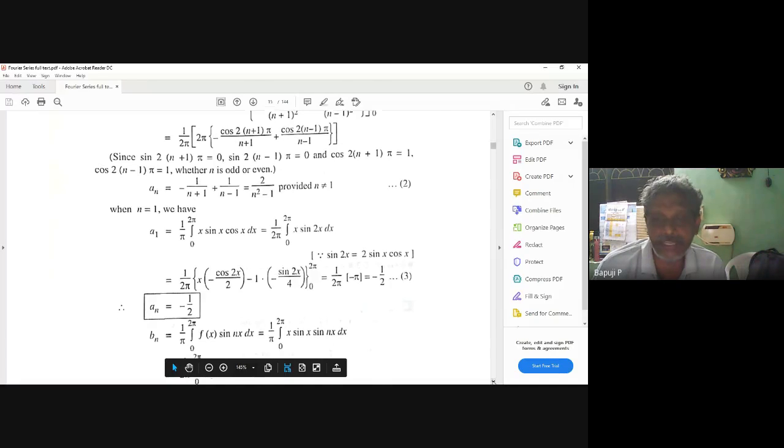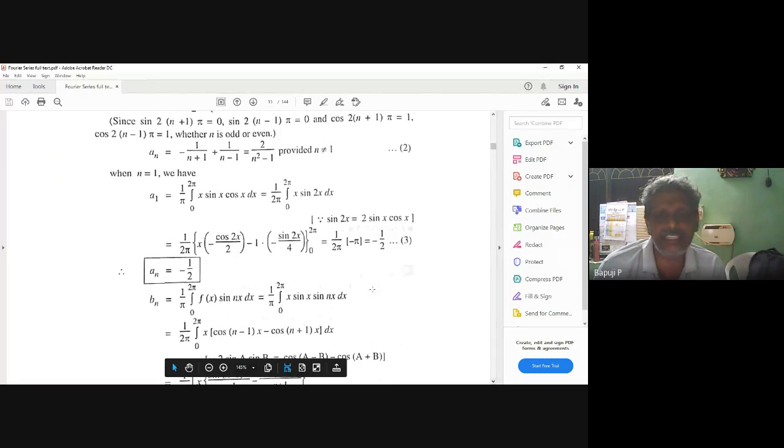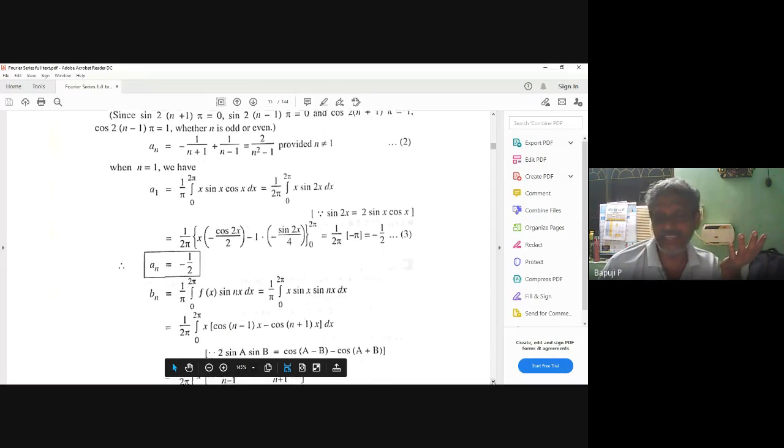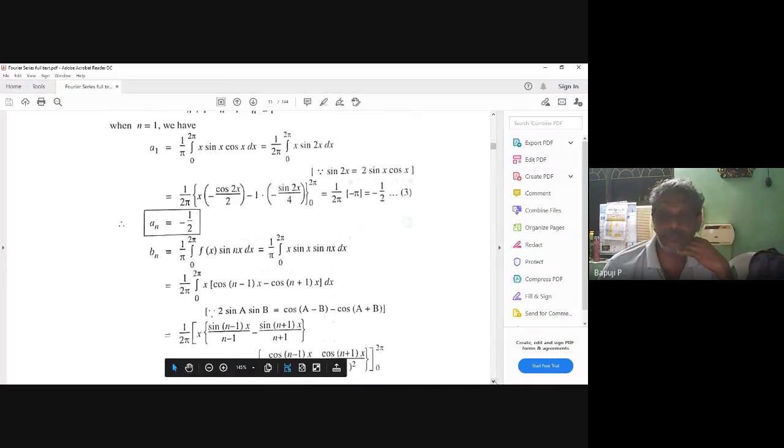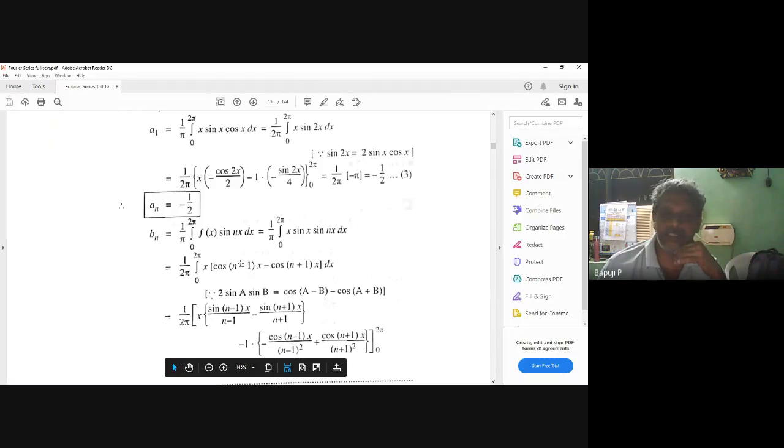Now come on, attack bn, same story. Sin nx. 2 sin a sin b is what? Sin a sin b is cos of a minus b minus cos of a plus b. Here 1 minus n or n minus 1, it doesn't matter for me. 1 minus n, it's cos of minus theta, cos theta only. So I will write cos of n minus 1. Nobody can ask me. So attack x into this integration, sin (n minus 1) x minus sin (n plus 1) x.